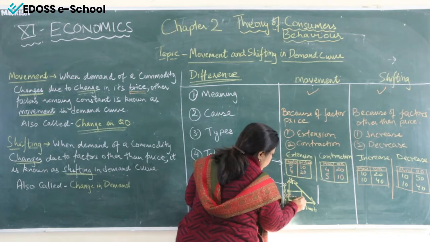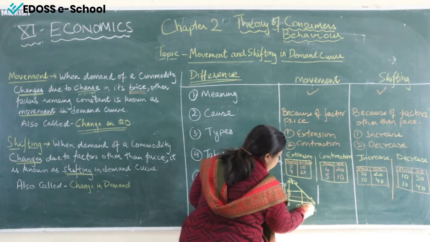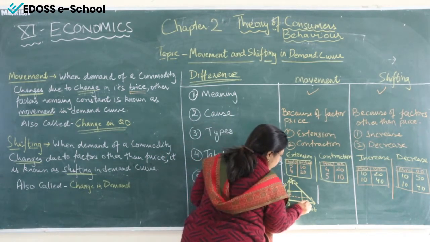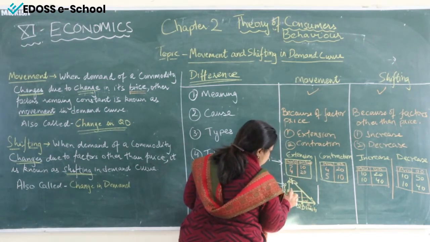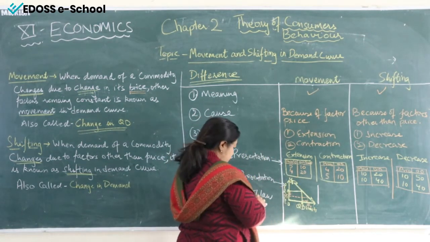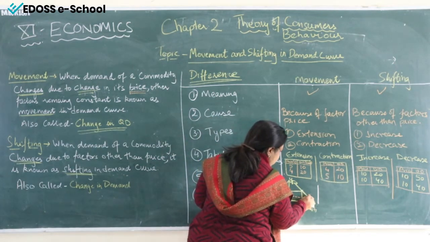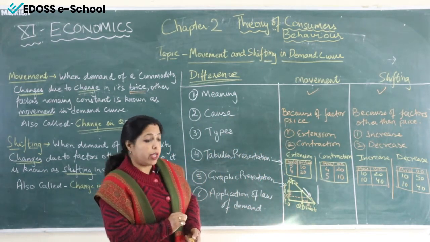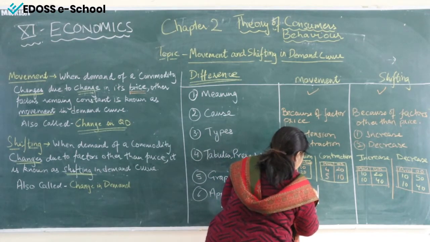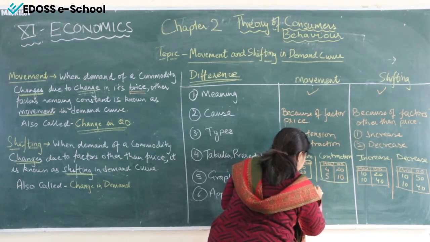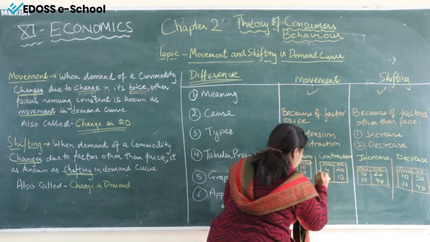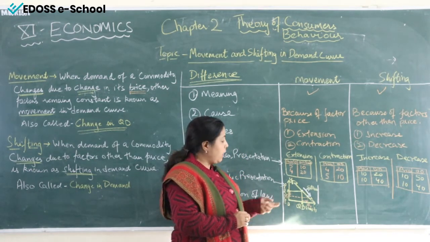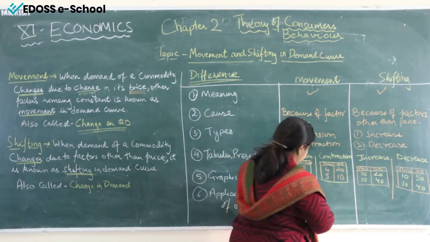Now what we are going to do? We are going to extend this price line and we are going to take this diagram here. When price is P1, quantity has gone to Q1. See, demand increased. Demand was increasing, demand increased, price was decreasing, price decreased. So what difference was there in the demand curve? The difference is that the demand curve, from here till here, has moved downwards. The demand curve moved downward. This downward movement is called extension. What is it called? Extension. And this demand increased due to decrease in price. Fine. And now we are going to take the contraction diagram. Let us have a look.